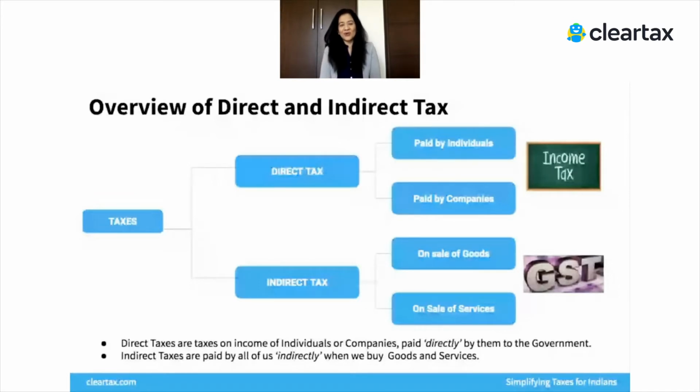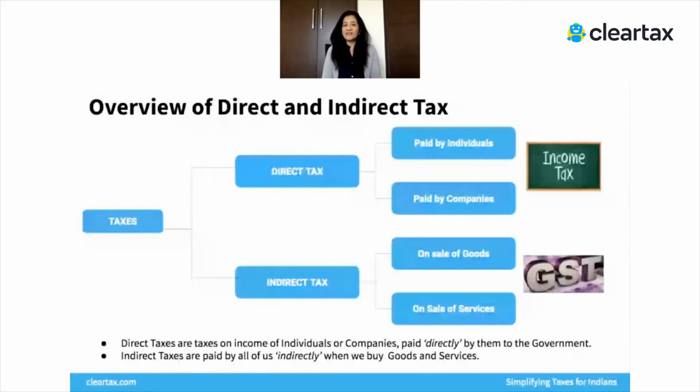I'm sure a lot of people think, why so many taxes? Why am I paying both direct and indirect tax? Well, that's the structure that most countries follow for collection of taxes. Ever since GST was implemented back in July 2017, we've had primarily only these two types of taxes.